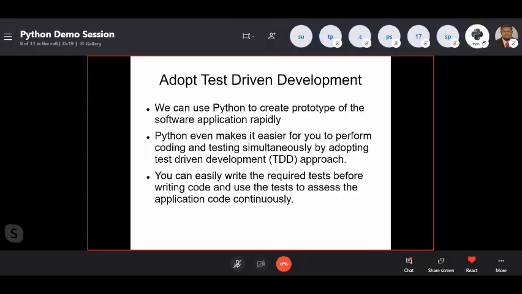Okay, and you can easily write the required test before writing code and use the test to assess the application code continuously. Yeah, hope you know about the test driven development approach. So you can write the test, like a unit test. We have the unit test module with Python. That is also very easy to write the test cases compared to Java.